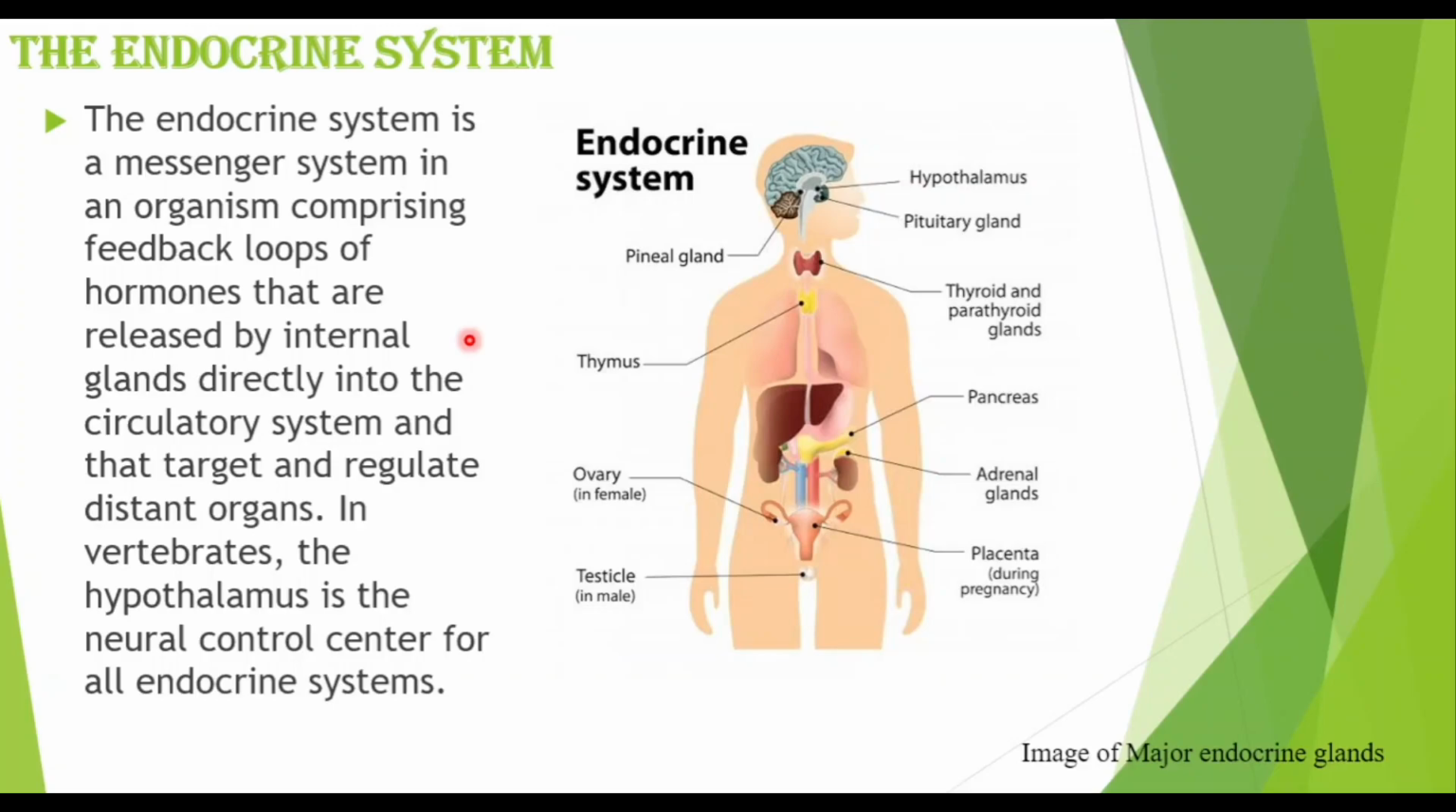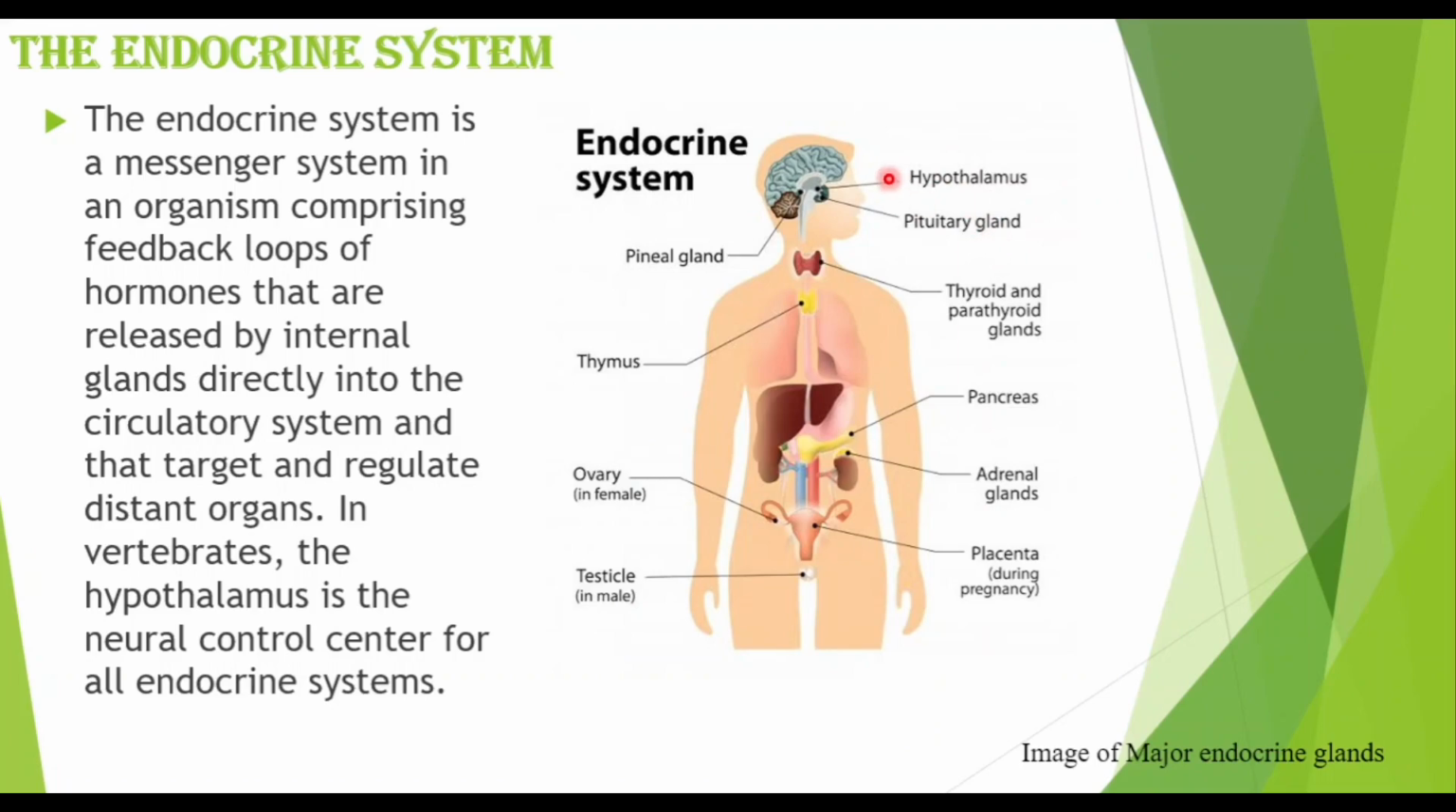The endocrine system, the system we're going to be talking about today, is a messenger system in an organism. It deals with the hormones released by internal glands that target and regulate distant organs. In vertebrates, the hypothalamus is the control center for the entire endocrine system. The major endocrine glands are these. The hypothalamus is the control center.